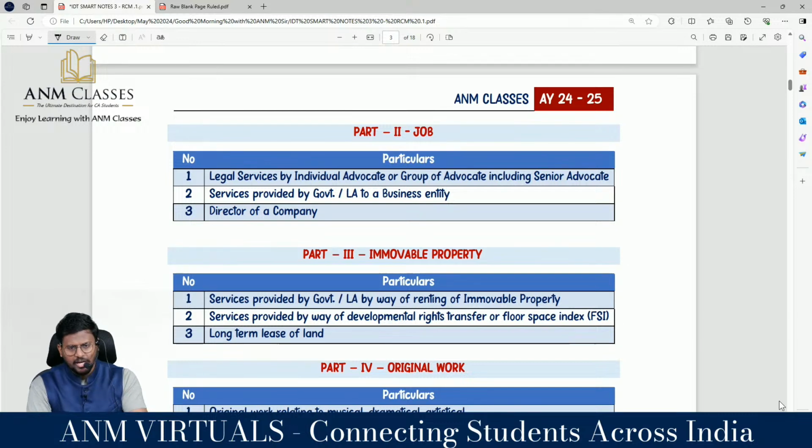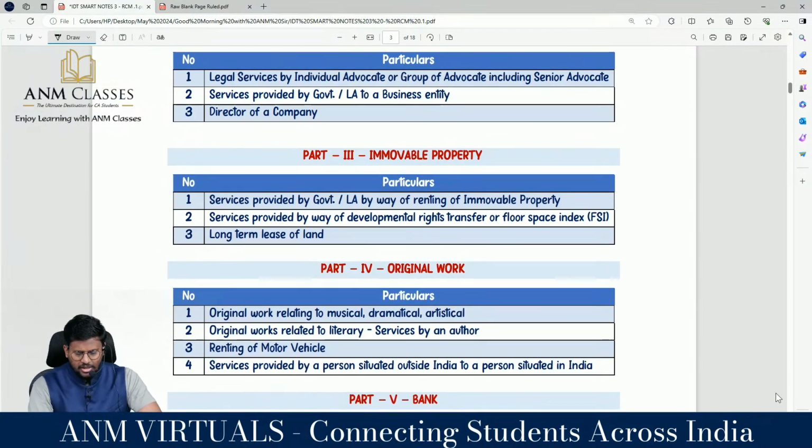Services provided by government or local authority by way of renting of immovable property, services provided by way of development rights, transfer of floor space index, long-term lease of land.